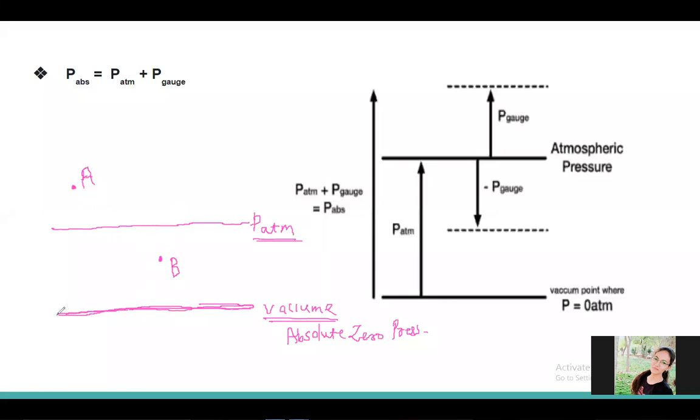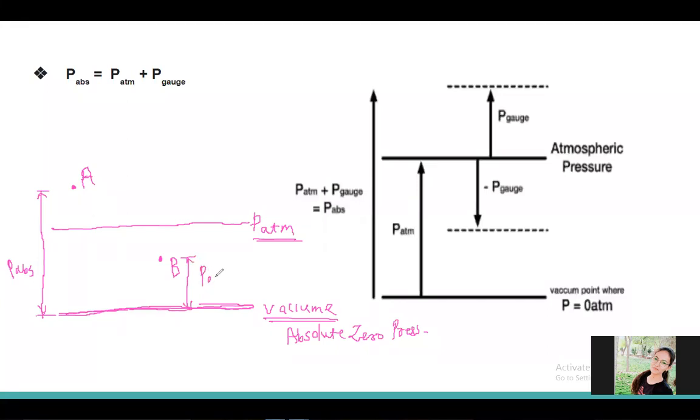Whenever I take the pressure with respect to the vacuum, suppose I calculate the pressure of point A with respect to vacuum, then this pressure is called absolute pressure. Also, if I take the pressure of point B with respect to the vacuum, then also it is known as absolute pressure.